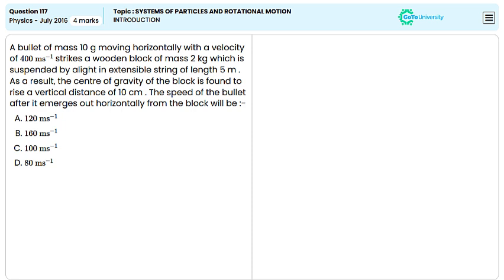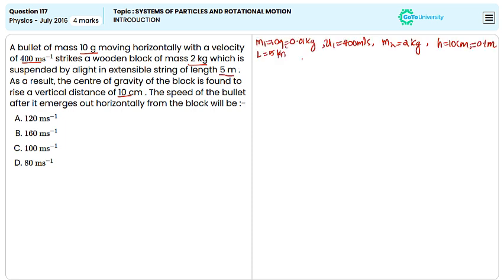We are given the mass of the bullet m1 equals 10 grams or 0.01 kg, an initial velocity of the bullet u1 equals 400 meter per second, and the mass of the block m2 equals 2 kg. The vertical rise of the block's center of gravity, that is h, equals 10 centimeters or 0.1 meter, and the length of the string L equals 5 meter.